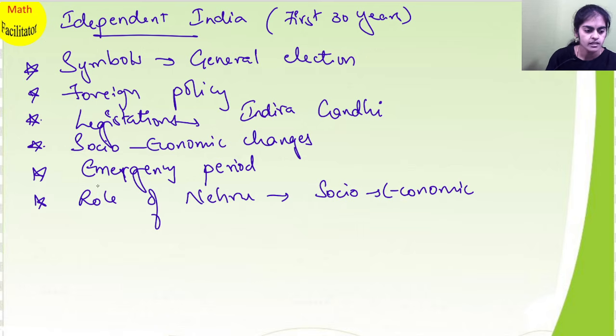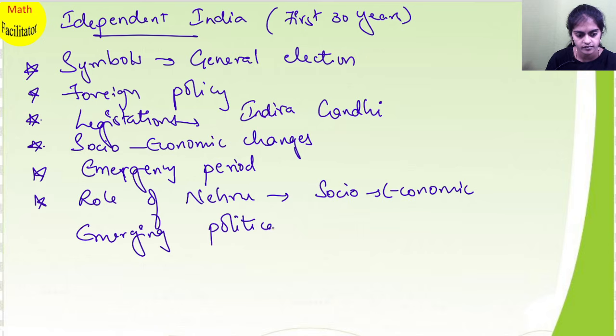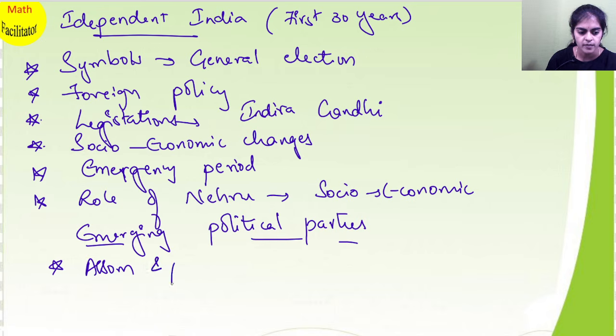Okay, so then you will learn about emerging political parties. In emerging political parties, please learn the similarities and differences between the Assam movement and the Punjab agitation. So Assam and Punjab agitation.